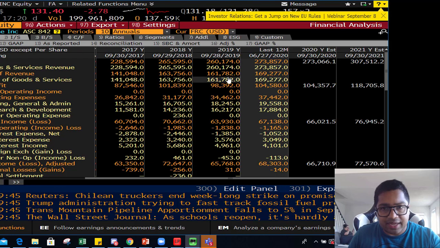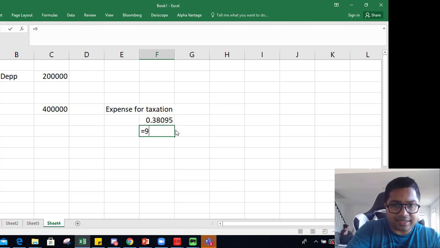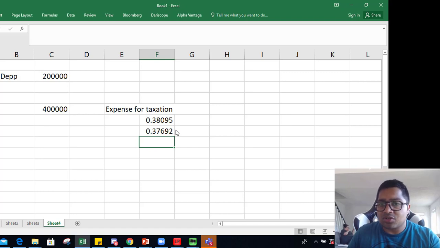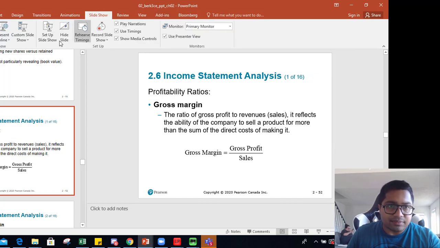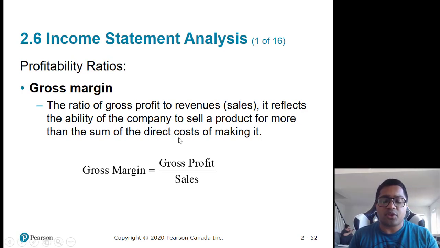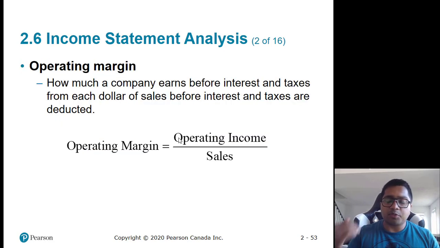So let's compare it with 2019. In 2019 it was 98 over 260. So it is 98 divided by 260. So that comes to 37%. So gross margin has actually improved for Apple. So what does that indicate? That indicates that Apple's efficiency of managing direct costs related to its services as well as products has improved. So improvement in gross margins, or if gross margins are higher than a competitor's, it's actually a good thing.